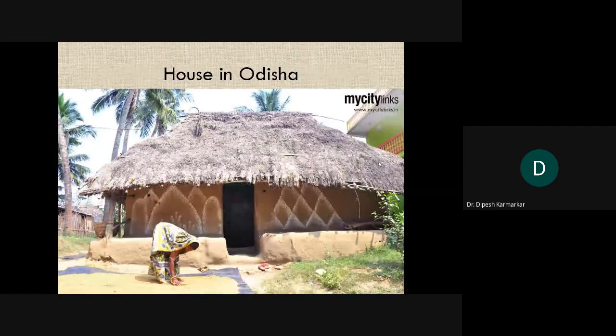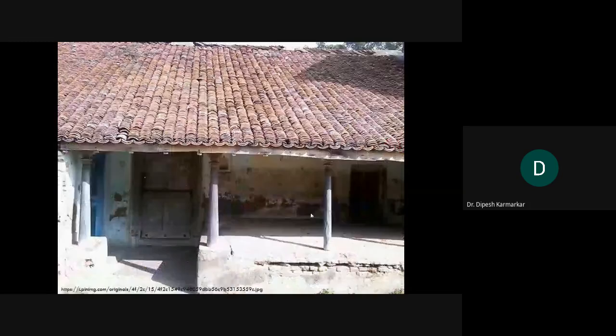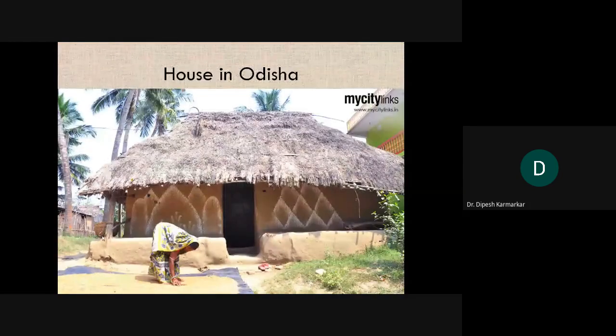For example, in this particular house in Odisha, you can very clearly observe the raised platform I'm talking about. This is the main entrance, this is the main wall, and you can see that these are the raised platforms on both sides, which are used for keeping some agricultural tools or implements, and especially in the evenings for sitting there and chatting. As you can see, it is open.